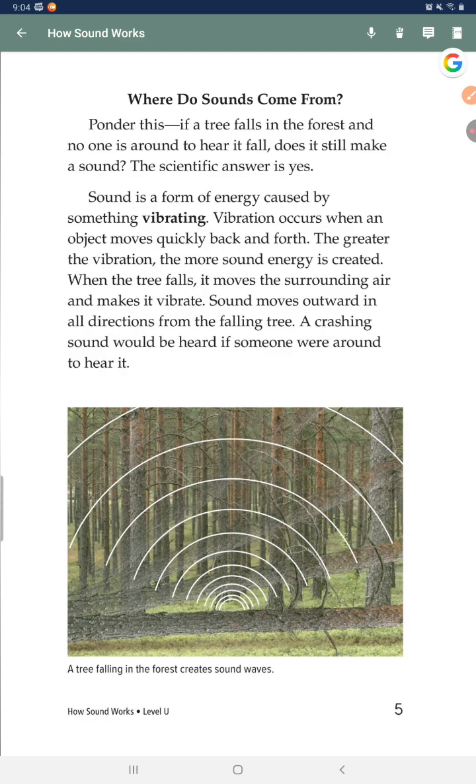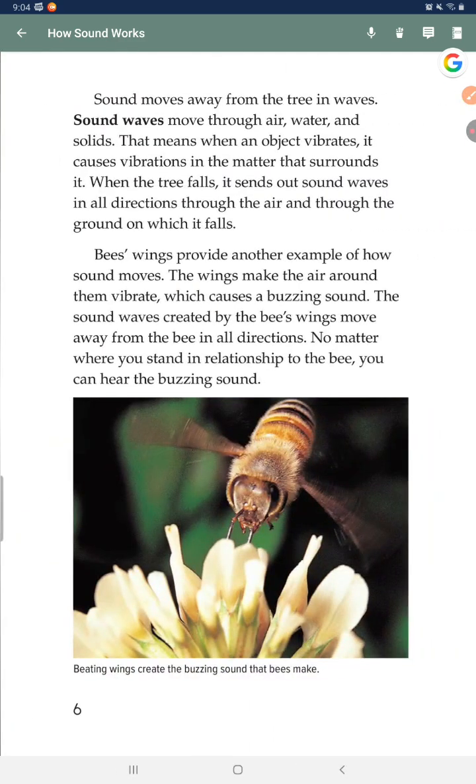When a tree falls, it moves the surrounding air and makes it vibrate. Sound moves outward in all directions from the fallen tree. A crashing sound would be heard if someone were around to hear it. Sound moves away from the tree in waves. Sound waves move through air, water, and solids. That means when an object vibrates, it causes vibration in the matter that surrounds it.